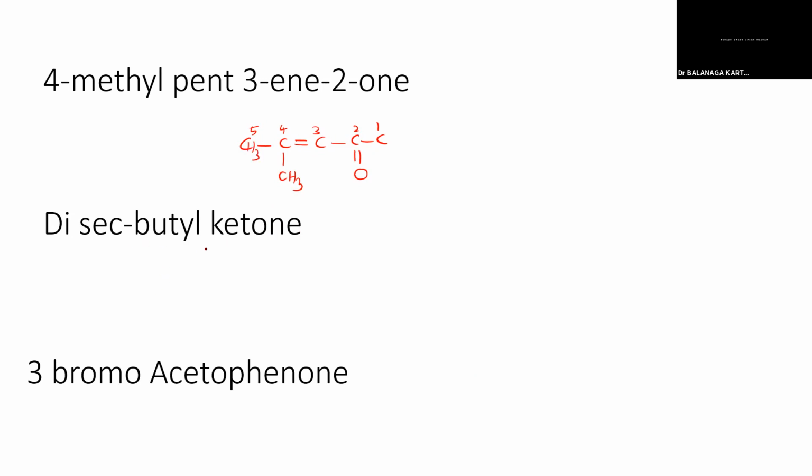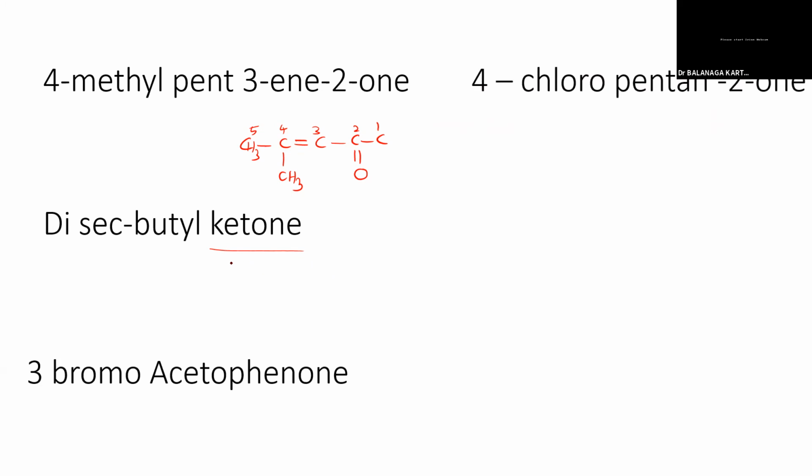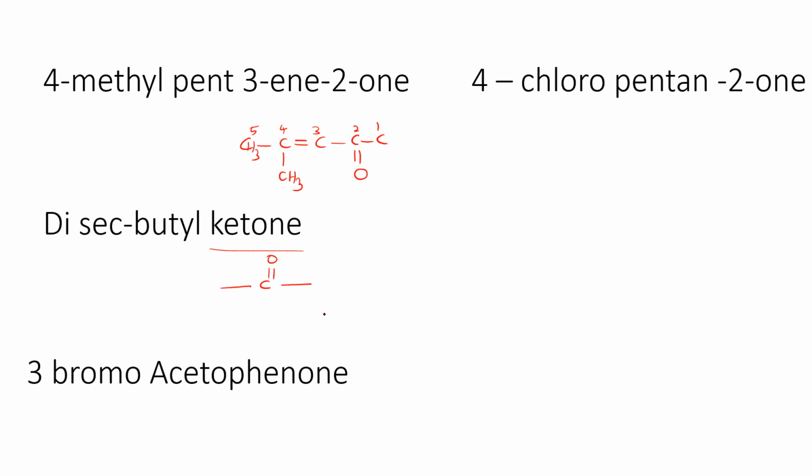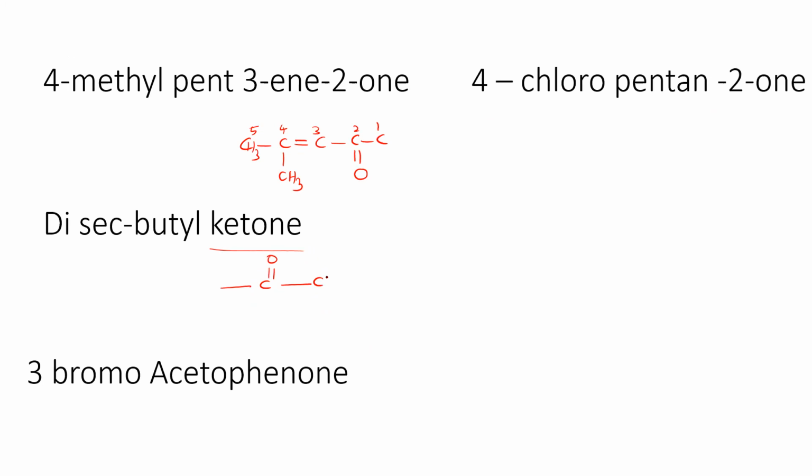Di-secondary butyl ketone. How will you do this? We have to write the ketone, and on both sides we have to write the secondary butyl group. Secondary butyl group means 4 carbons, CH3, CH2, then the C attached on the second position with one side CH3. So this carbocation is secondary.